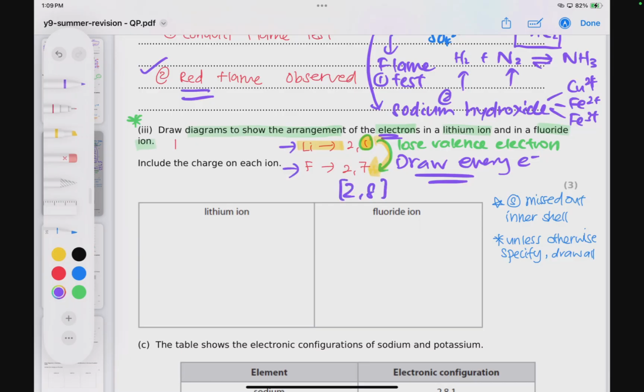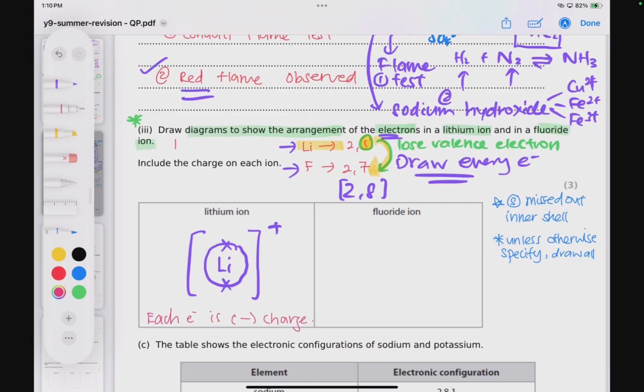So I'm going to draw out lithium first. Lithium is supposed to be like this first, 2-1, but it's going to lose this electron. So we do not need to draw this last shell anymore. I'm going to take it away, but we need to put a bracket and we need to put a charge. Now, why is it positive? Quickly, each electron is negatively charged.